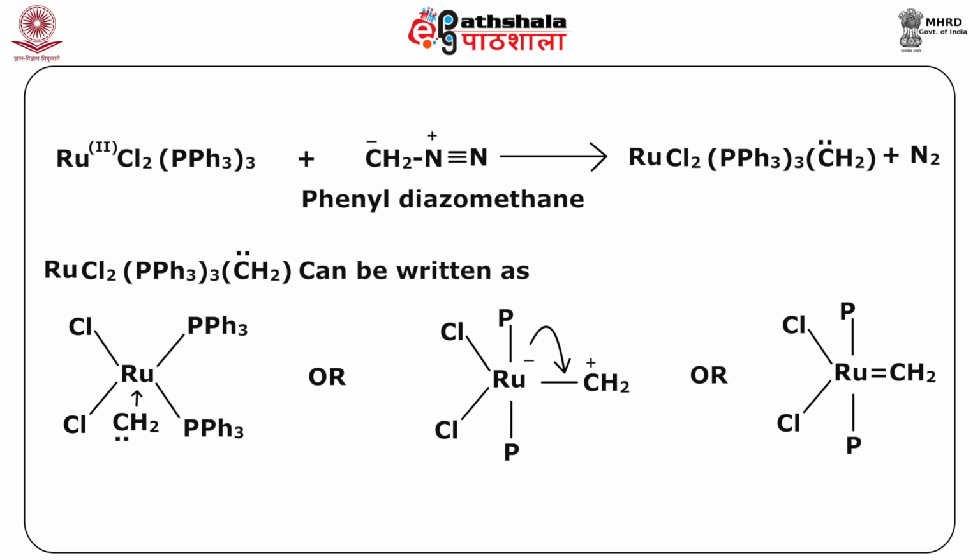And this carbene adduct can be written as shown here, where the CH2 is attached to this metal Ru, and in terms of the Ru minus form, it will be giving the electrons to the vacant orbital in the carbene, and that is how there is the formation of Ru with carbon as a double bond. So, in this way the complexes can be treated as metal stabilized carbenes.